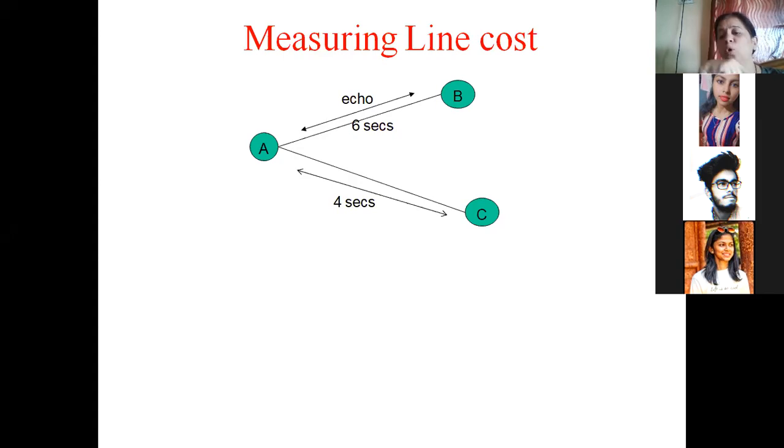So like that, to measure the time required for a particular packet, a particular data unit, to go from one router to another, every router that is present in the subnet will do this task. What is this task? Measuring the line cost. How will it measure the line cost?